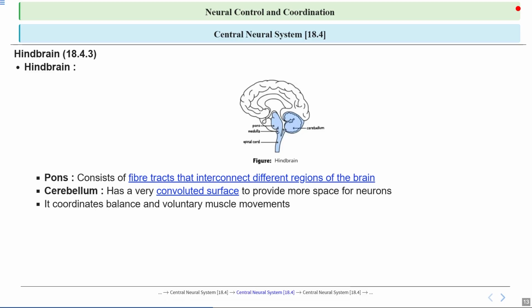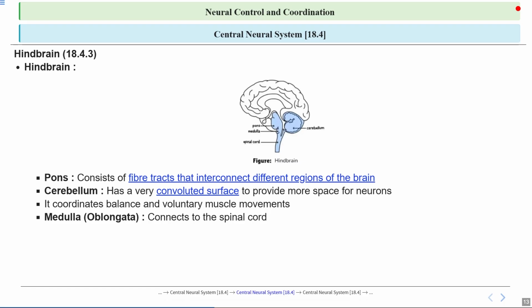Now, the cerebellum's main job is to coordinate balance and voluntary muscle movements. So it's like the body's choreographer, making sure our movements are smooth and precise, whether you are walking, writing, or playing sports.